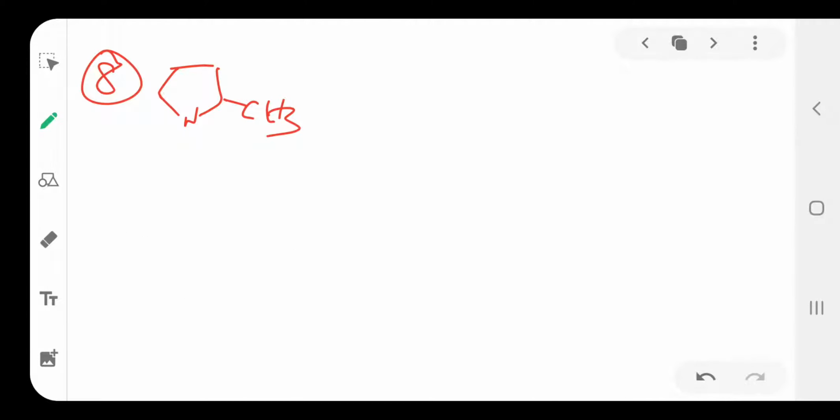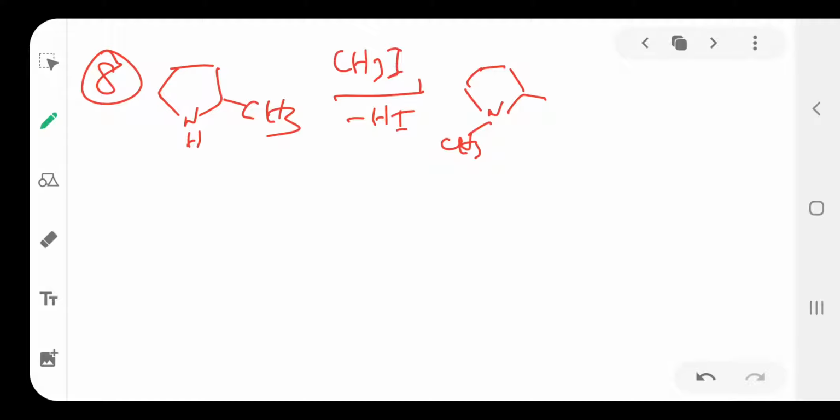See here, if it reacts with excess methyl iodide, then what happens? First one of the H is separated and a methyl is attached to the nitrogen. Again one more methyl iodide is added. Here the nitrogen's lone pair is attached to the methyl group.